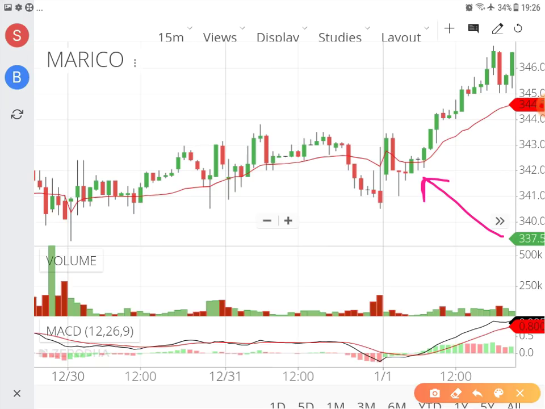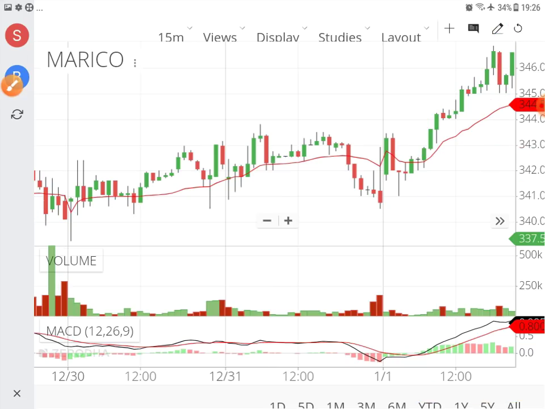So this is not a clear-cut indication that I need to get into the trade, but yes, the next candle gives me the confirmation that the closing price is above VWAP, and this is the price at which I need to enter, and the price range happens to be almost 343. I will get into the trade, and I will trade for the day, and will trade till I get the first bearish signal, which happens to be this red candle.